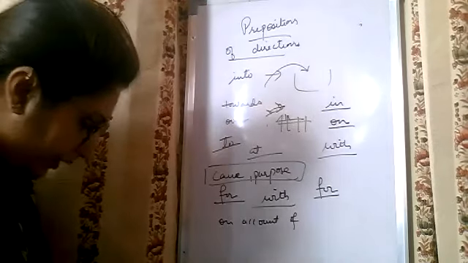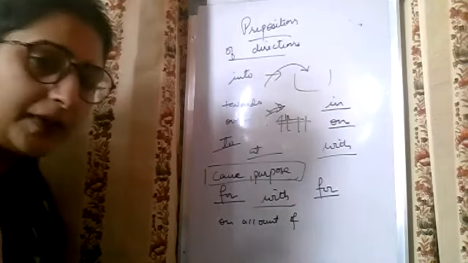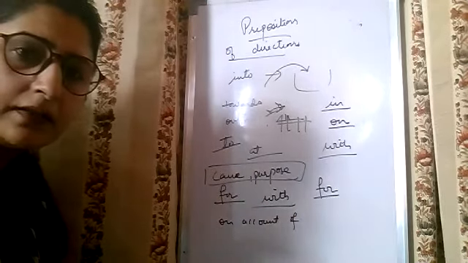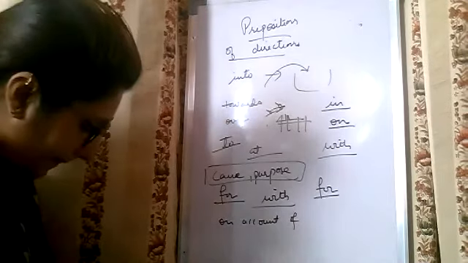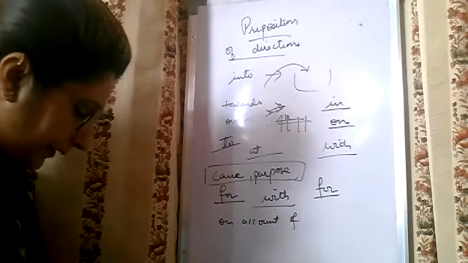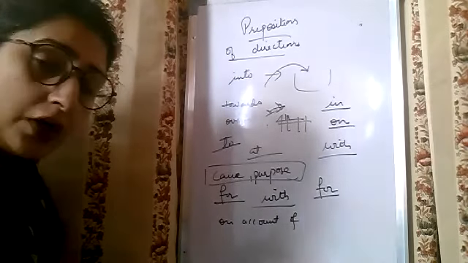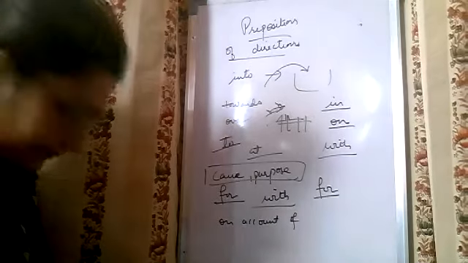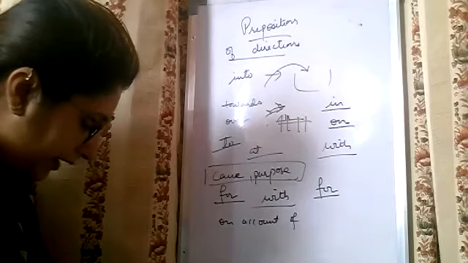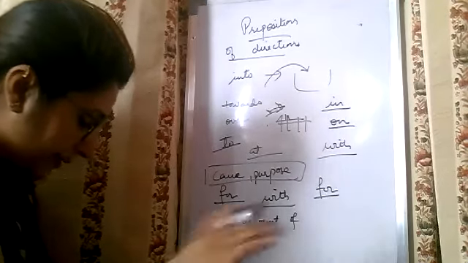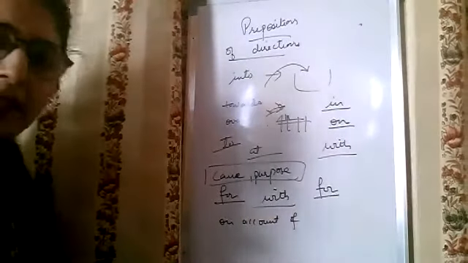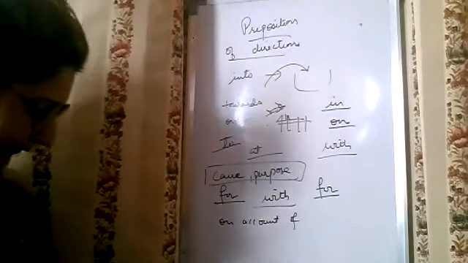The reason is given. She put the knife in the cupboard. In the cupboard means which is it? A preposition of place. When I peeped into the room, there was nobody. Into is of direction. I was a shy young child amidst the crowd. Amidst means among. So ultimately this is place.